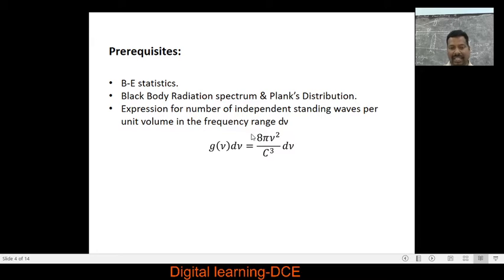We are using this expression directly. This is the number of standing waves per unit volume. We don't derive this right away. These are the prerequisites to discuss the derivation of Planck's radiation formula by using the BE distribution law. And later we are going to discuss the comparison between all the three types of statistics.